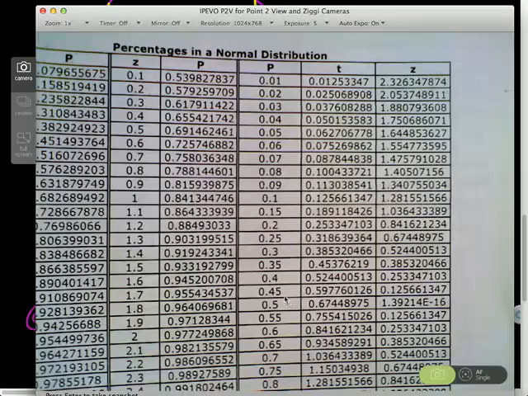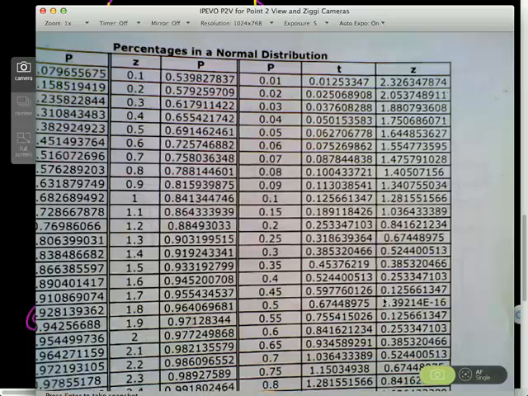And that's actually talking about the 50th percentile, right? The point at which 50% of your data is beneath should be right at 0 standard deviations above the mean, right? Something like that. So anyway, I end up getting this guy.